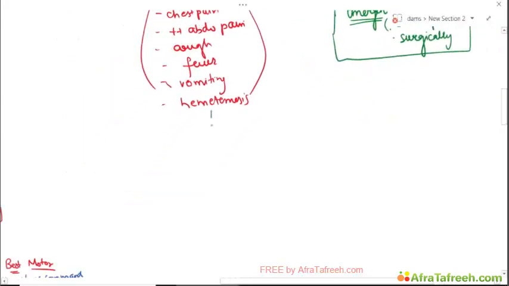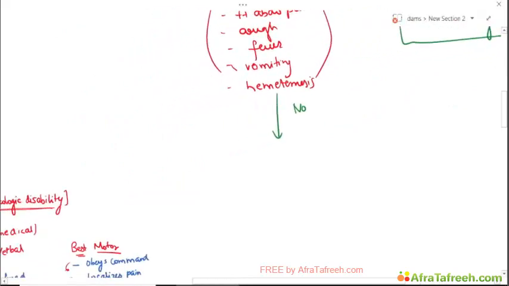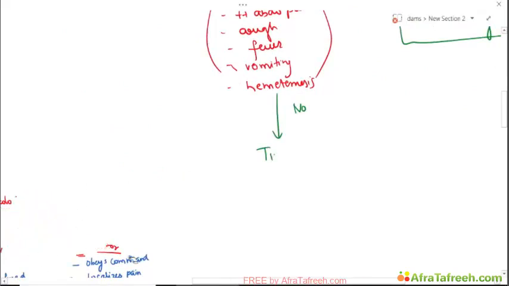Okay, if the patient is not symptomatic, now we consider timing of ingestion.